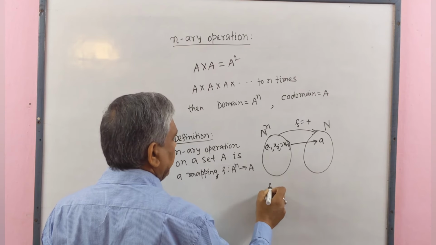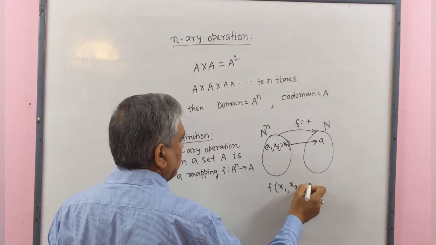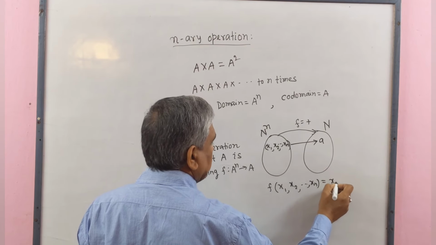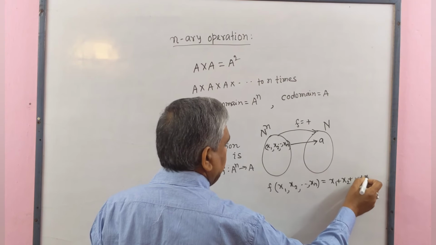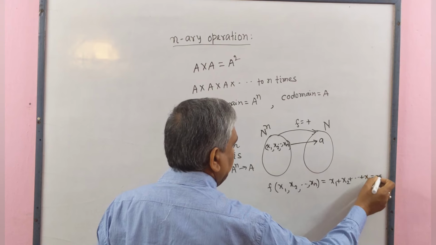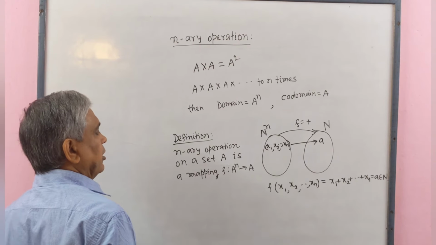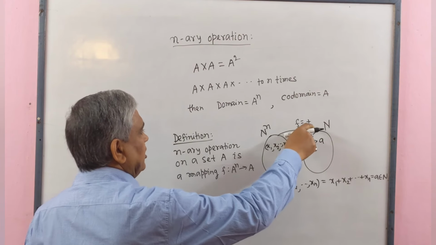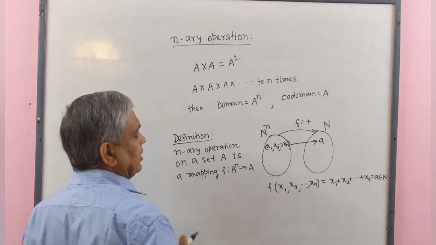Then F(x1, x2, dot dot dot xn) equals x1 plus x2 plus dot dot dot plus xn equals a, which belongs to N. Therefore, in this case, we get that plus is an n-ary operation on the set of natural numbers.